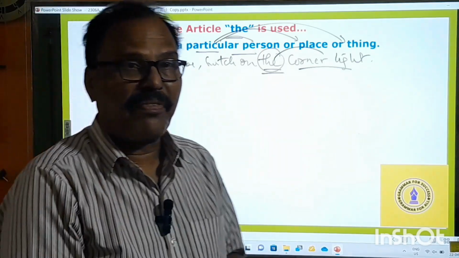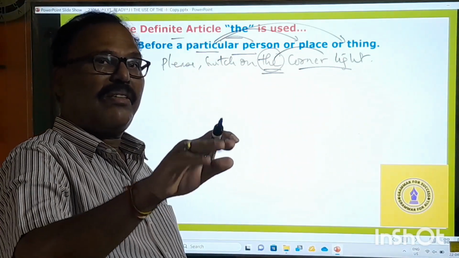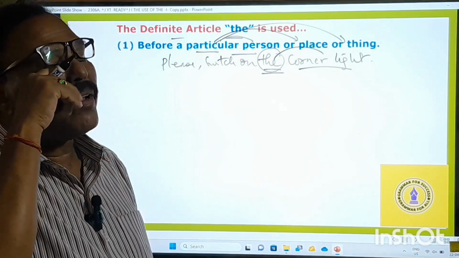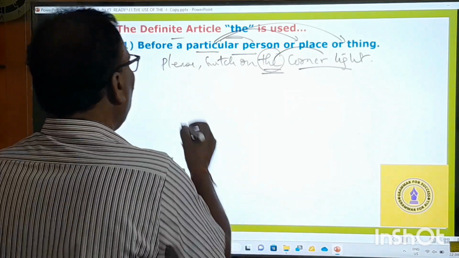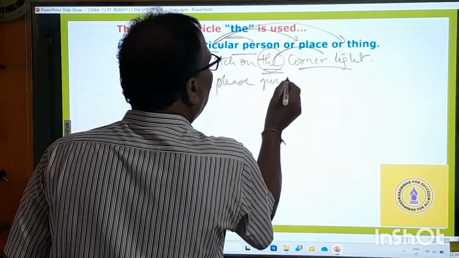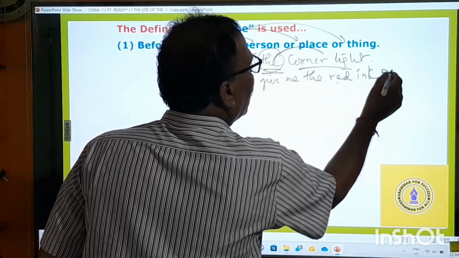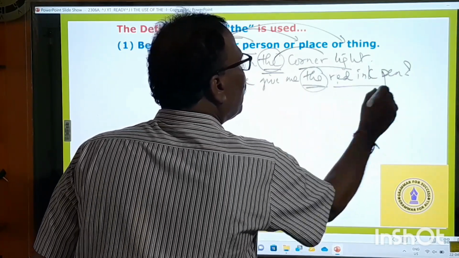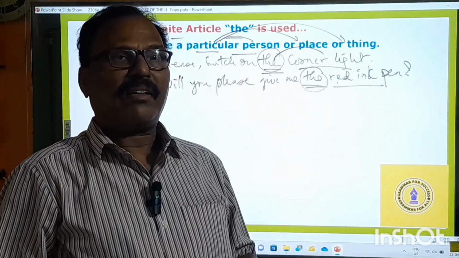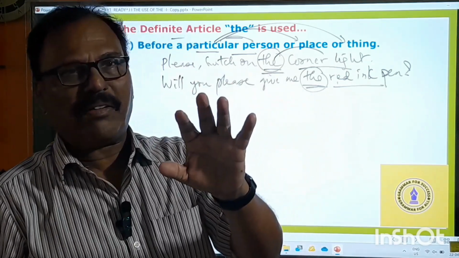And you are asking your friend, hey, will you please give me the reading pen? Because he has got the reading pen and the blue pen. 2 pens are there, the reading and the blue ink. So you are asking him to give you what? The reading pen. So will you please give me the reading pen? Okay, you are making it particular. You are talking about the particular pen. If you say, give me a pen, it means he might give you either a reading pen or a blue ink pen. Okay, he has got 2 pens.